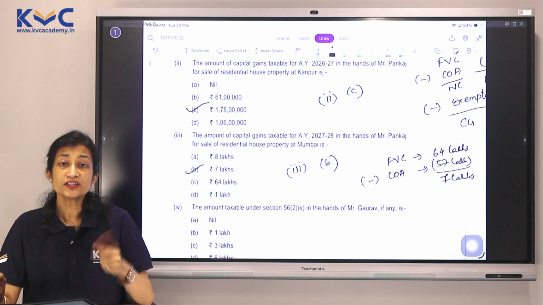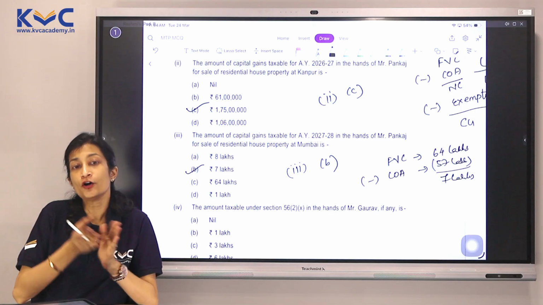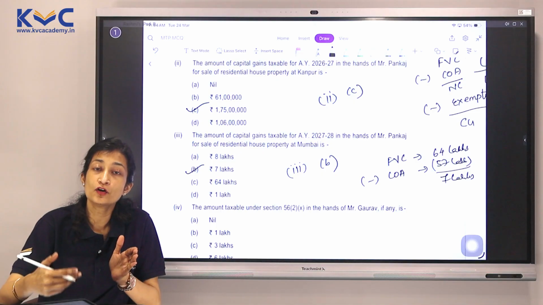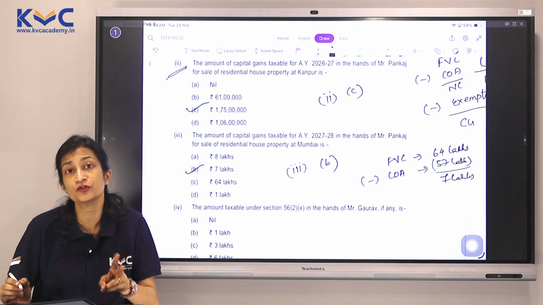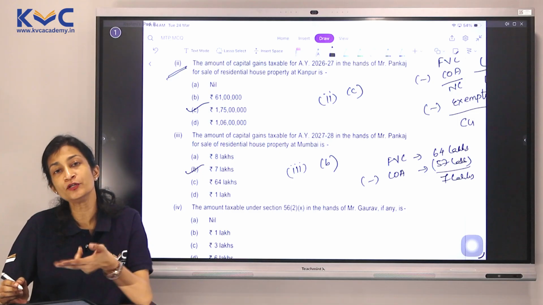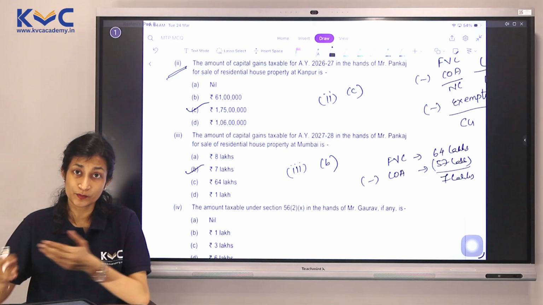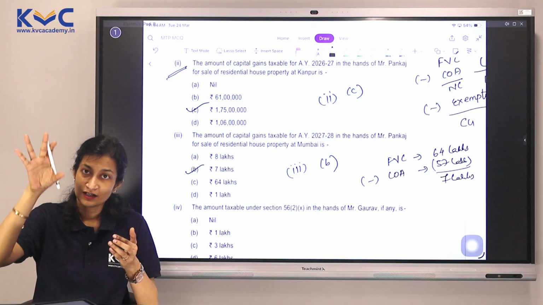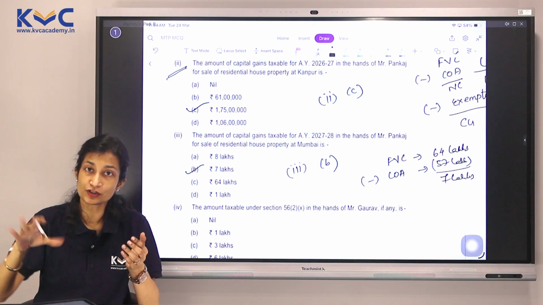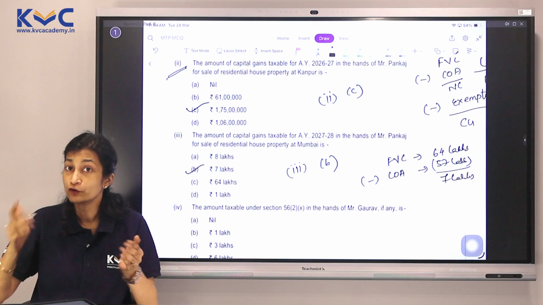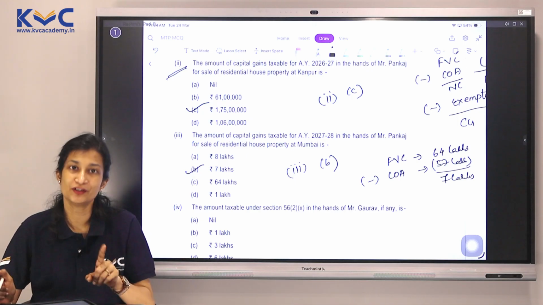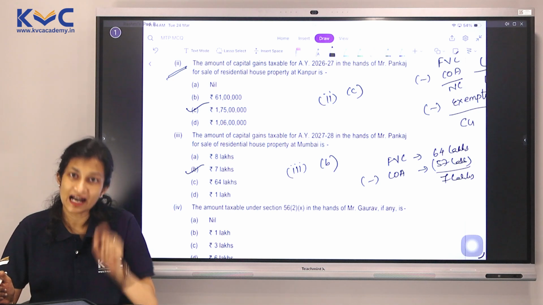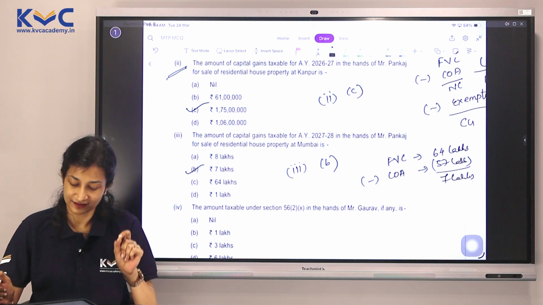Yes? Please note, in these MCQs, if your earlier understanding of subquestion 2 was wrong, it would have a domino effect in all the answers. Which means if the first one is wrong, you've got a wrong cost of acquisition, your capital gains is wrong. If you've got a wrong capital gains, everything else which would follow will again be wrong. So take some time to gain conceptual clarity here. That will only help.